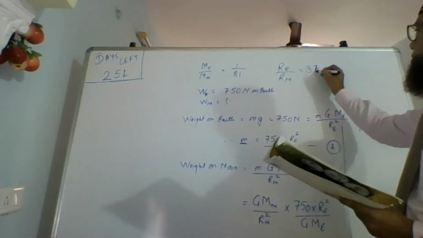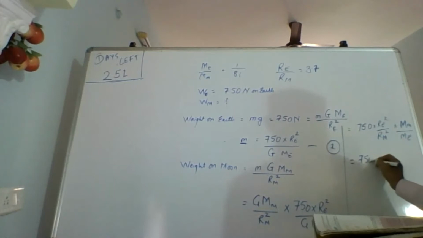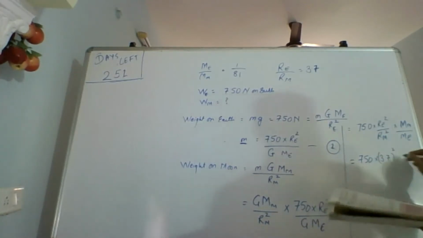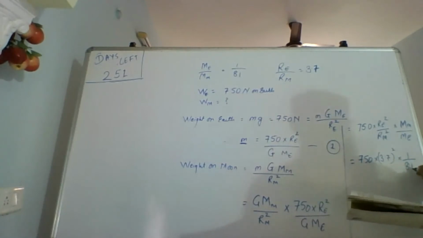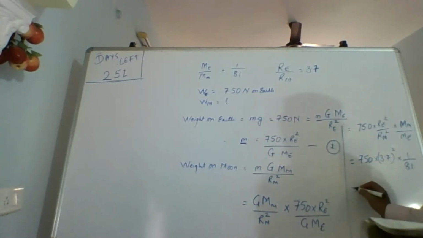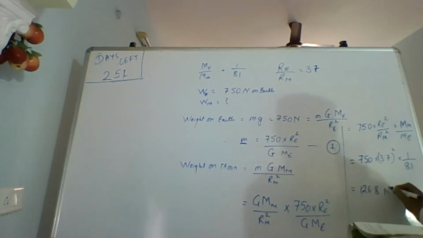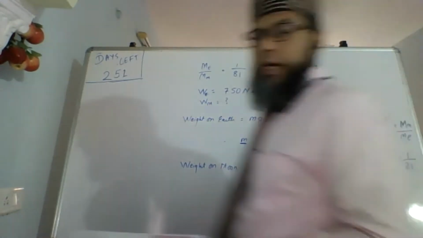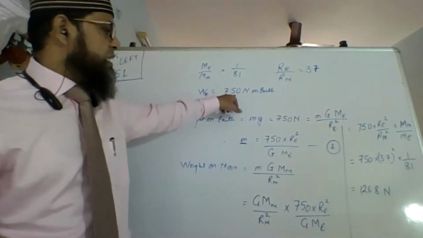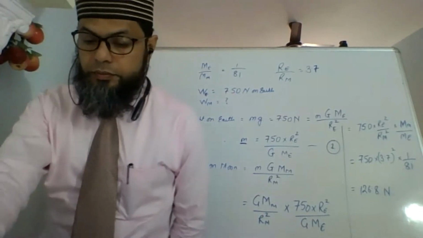So this equals 750 into 3.7 the whole square into 1 upon 81. When you solve this, it comes to 126.8 newtons, which is roughly 1/6 of 750.